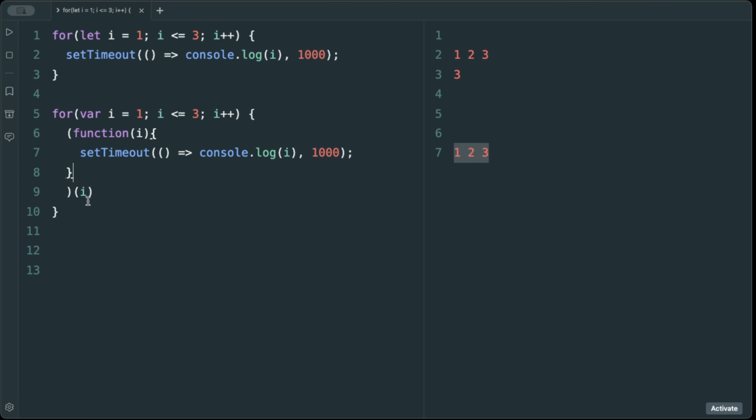So in this way we make an IIFE inside the for loop, and for every loop it's getting a new reference of i inside this scope, right? And this way it's printing 1, 2, and 3. Now this is how we do it for JavaScript.